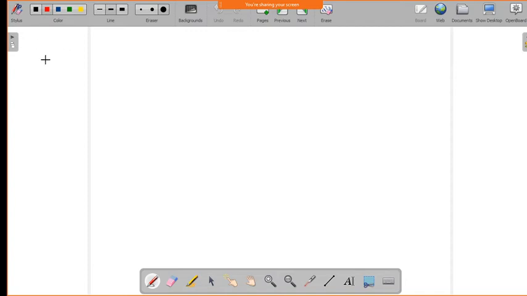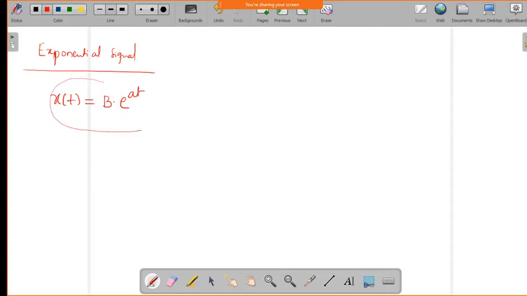So what is an exponential signal? Say for example, we have a signal defined as x of t equal to b into e power at.